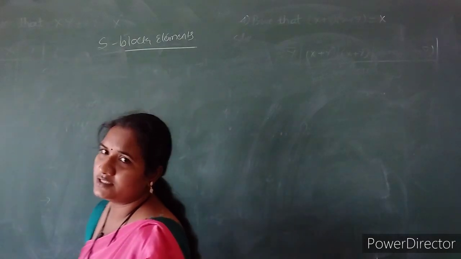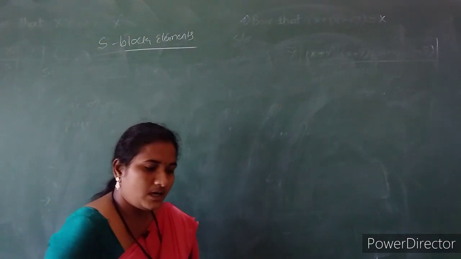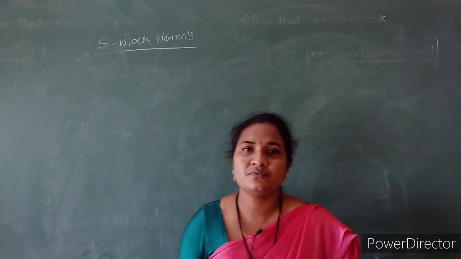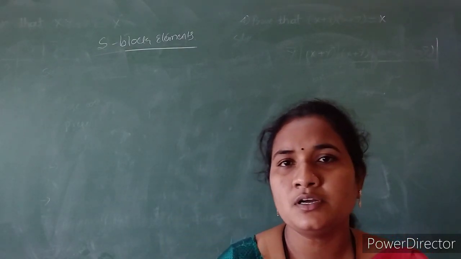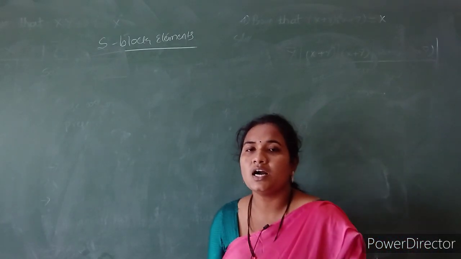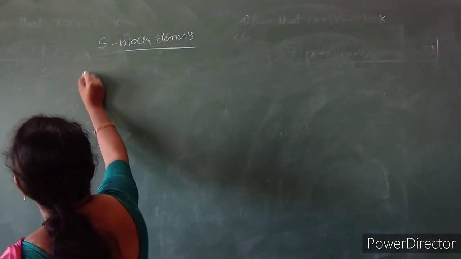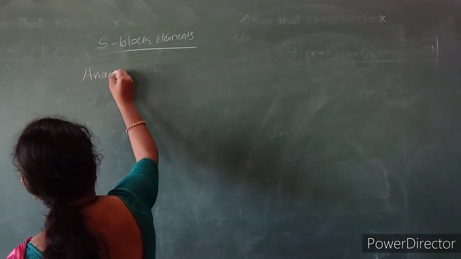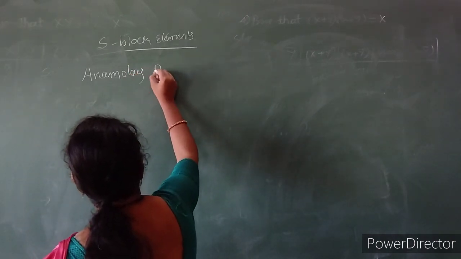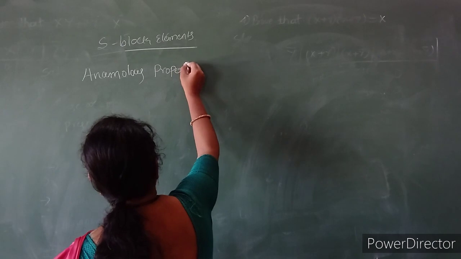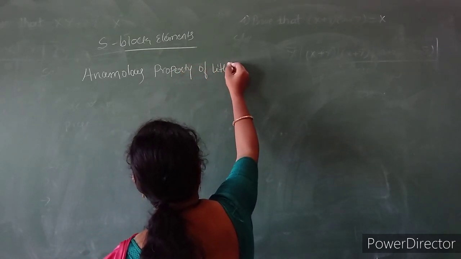And next is the anomalous properties of lithium. Anomalous means it is showing somewhat different properties compared to the other alkali metals of the group. So those are said to be anomalous properties. In all the previous discussion we can see lithium showing some exceptional behavior compared to the others.